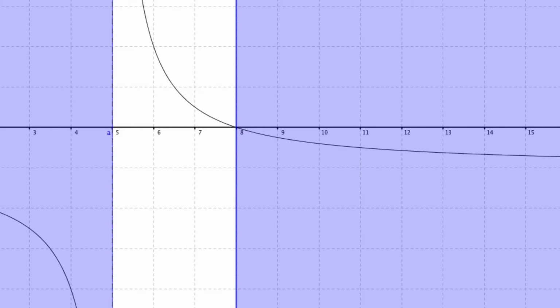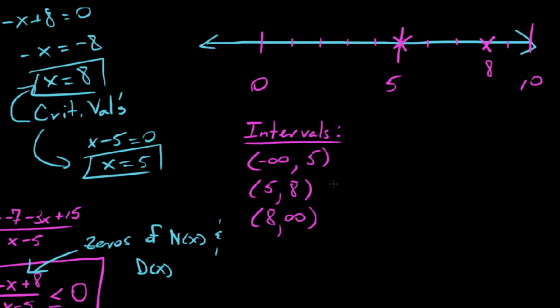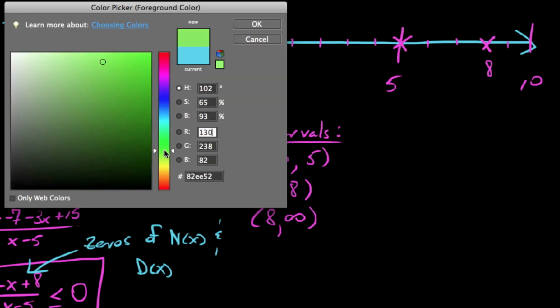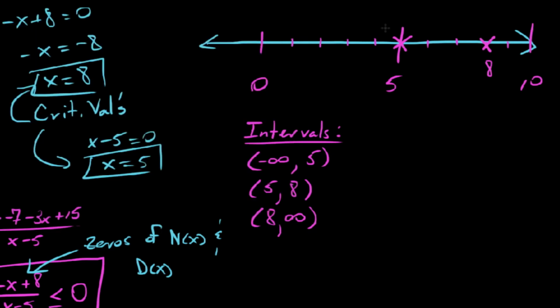So when we test these, it's not going to be a shocker, but let's take a look. From negative infinity up to 5, we just need to pick an arbitrary x value from there to there. I would maybe test 4, I could test 3. Really conveniently though, we could test 0. So I say, all right, well, our original inequality said this: negative x plus 8 over x minus 5 less than or equal to 0.